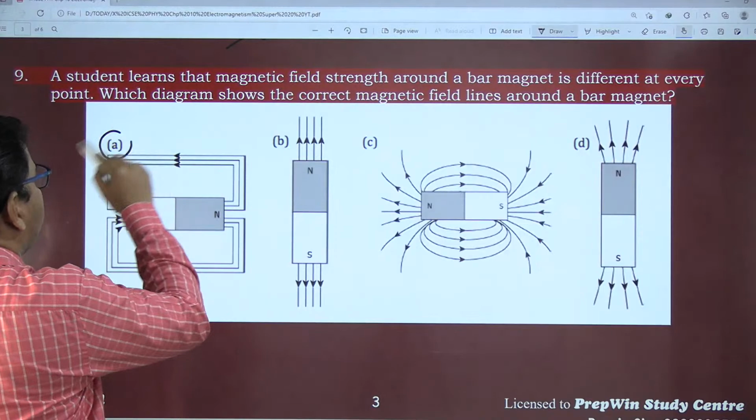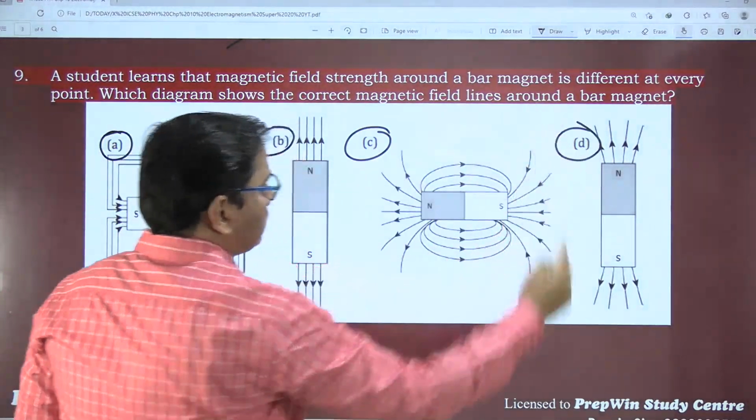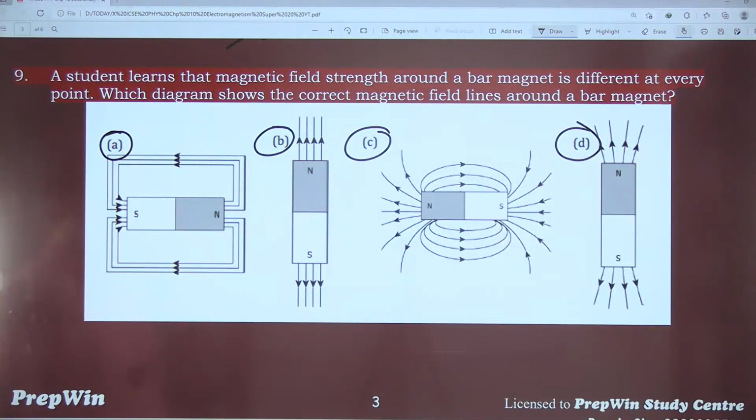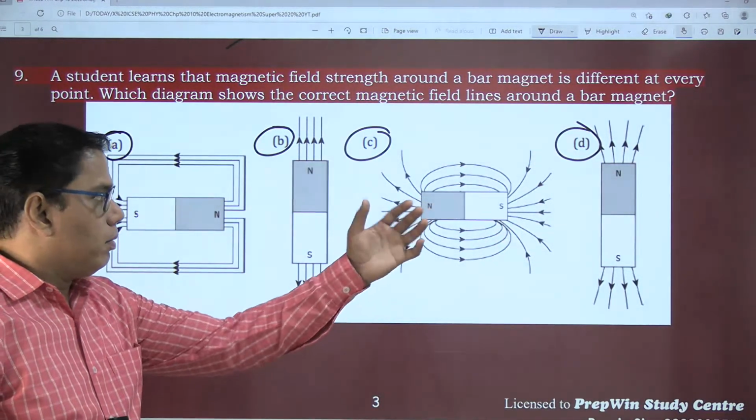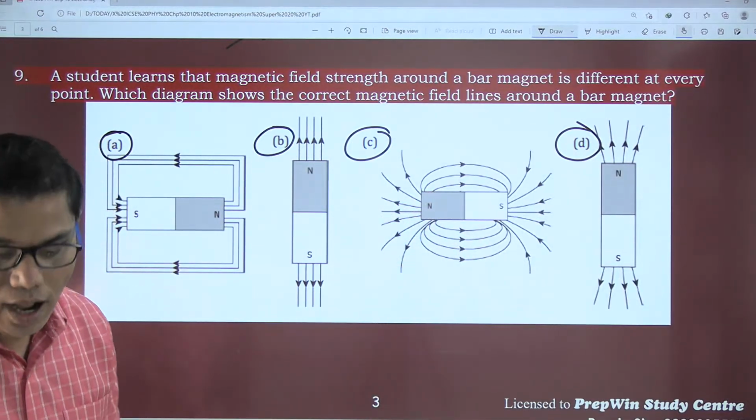Is the A diagram correct? Is B diagram correct? Is C correct? Or is D correct? Okay, in which way? How are the magnetic field lines of a bar magnet? It is exactly the same as a solenoid.